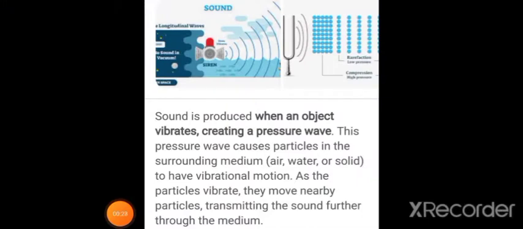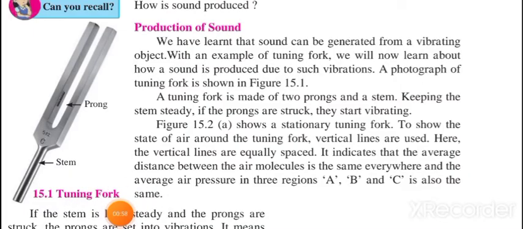So the answer is, sound is produced when an object vibrates, creating a pressure wave. This pressure wave causes particles in the surrounding medium, and the medium can be air, water, or solid, to have vibrational motion. As the particles vibrate, they move nearby particles, transmitting the sound further through the medium, and here we can hear the sound. So let's go ahead.